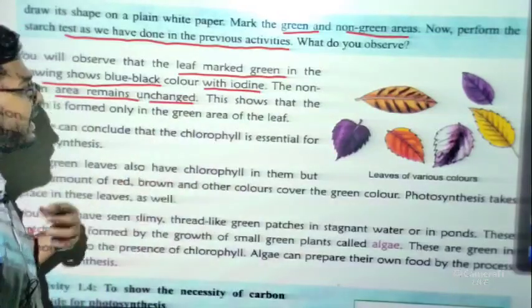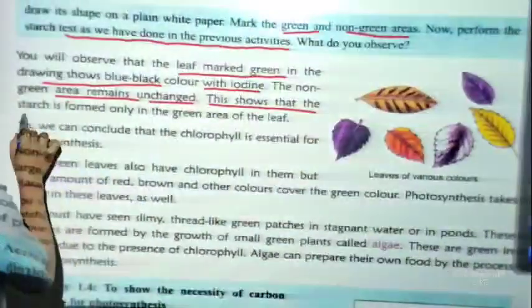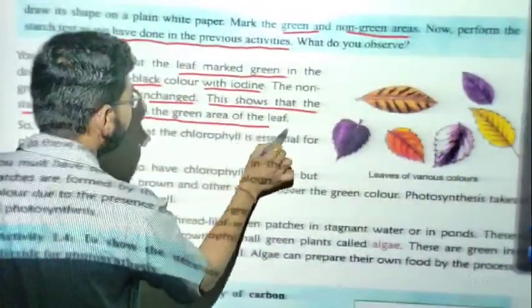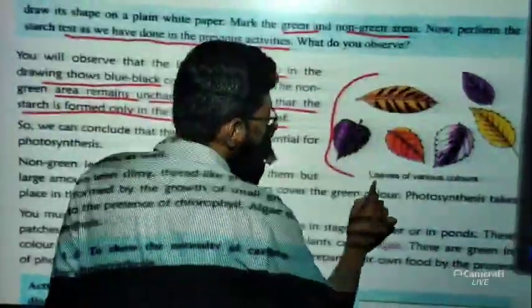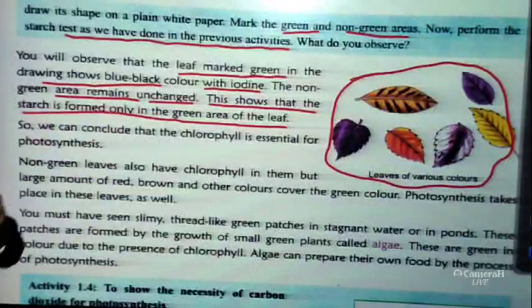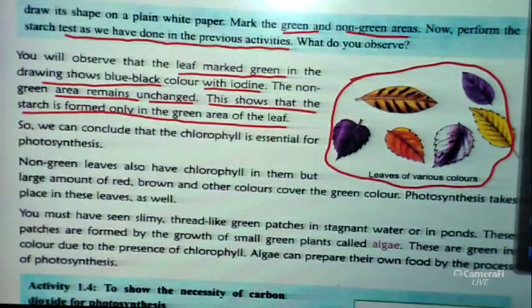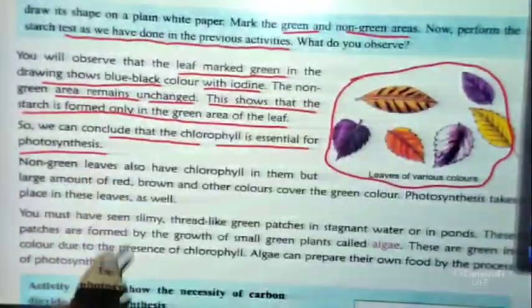So the same thing that we have seen in the previous activity. So basically this shows that starch is formed only in the green areas of the leaf. Okay, so you can see here, these leaves of various colors show that starch is present only in the green areas. So we can conclude that chlorophyll is essential for photosynthesis.